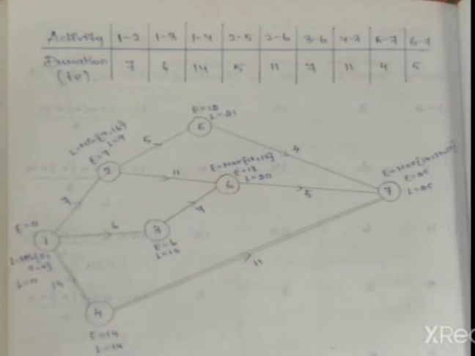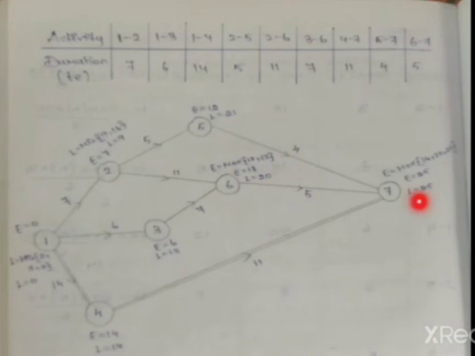For 6 we have only two incoming activities. So now we have to come with the maximum of. So maximum of E is equal to 7. 7 plus 11 is equal to 18. For here 6 plus 7 is equal to 13. So 18 comma 13, maximum value will be 18. So for this 6 value we have 18.